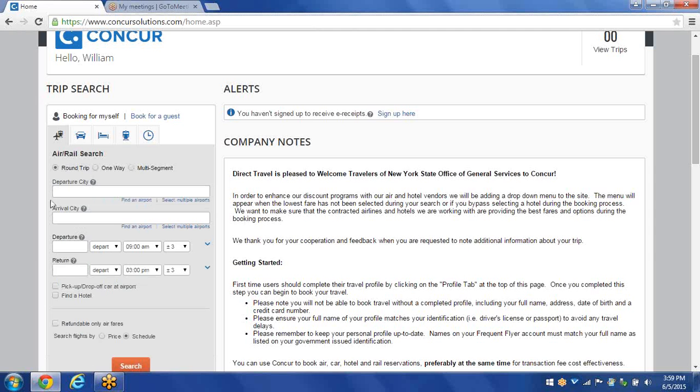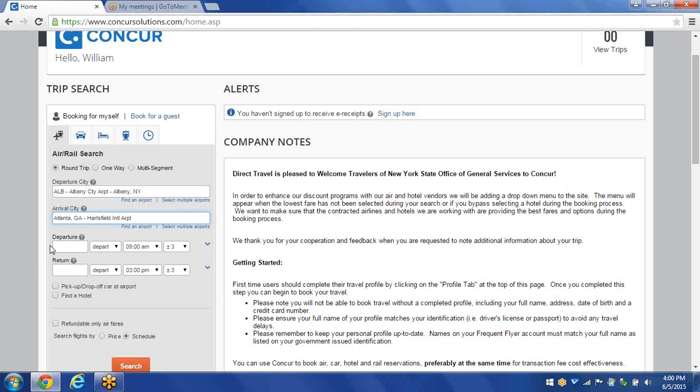The first two fields below are your departure city and your arrival city. Say I'm flying out of Albany, New York, and I know the three-letter code for the airport there, which is ALB. When I type in ALB, Albany Airport pops up on the screen, and I just left-click it. Now say I'm flying to Atlanta, Georgia, and I do not know the three-letter code for the airport. All I need to do is type in the city where I want to fly into. The airports will pop up, and I choose the airport I want to fly into by left-clicking it.